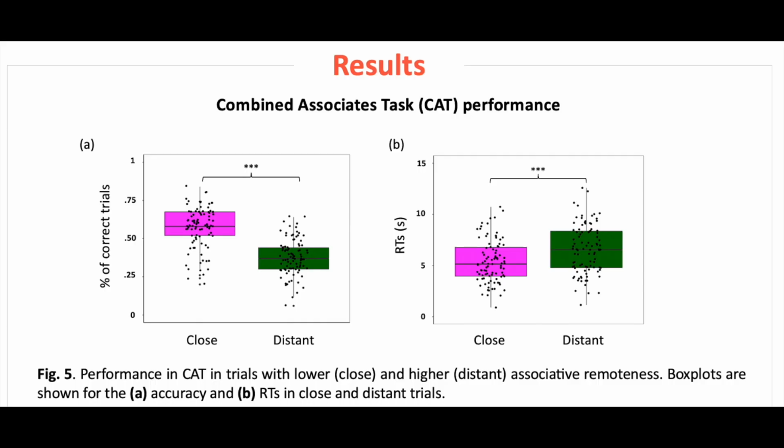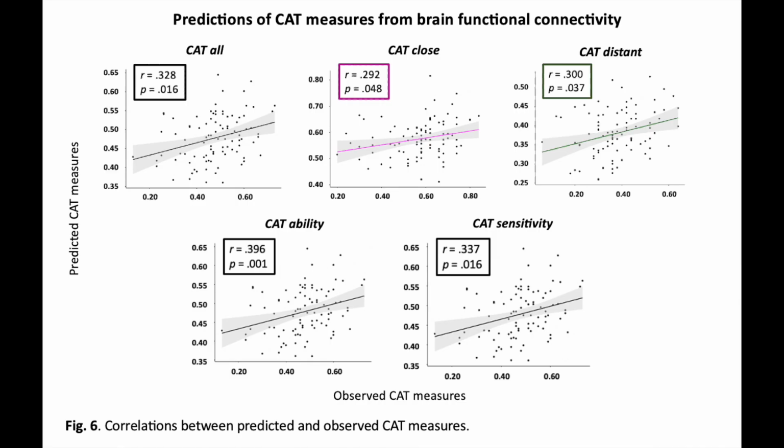We observe at the behavioral level that participants performed better in the close trials compared to the distant trials. It means a better accuracy and also lower reaction times when finding the response. At the brain level, we observe that from the brain functional connectivity patterns of the individuals, we were able to predict their performance in the CAT task.